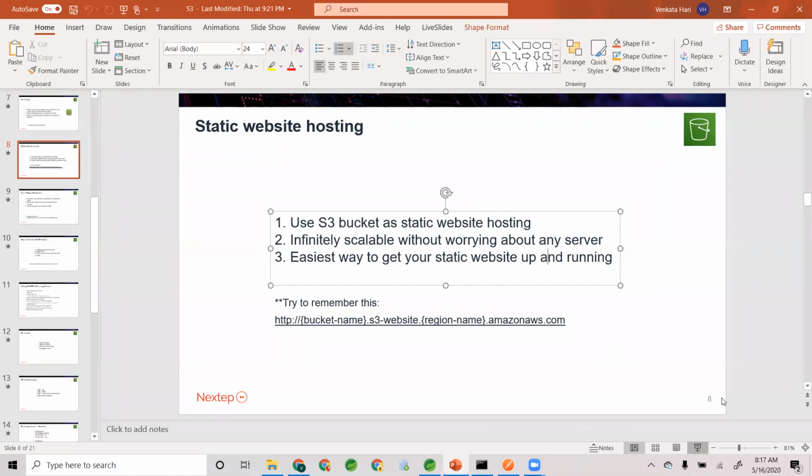So, we talked about the concept of S3, Simple Storage Service, in the previous session. S3 is an object storage service. It's the most resilient storage service out there in the entire world. As I mentioned, a lot of public cloud providers actually use S3 rather than competing with S3. It's that popular.